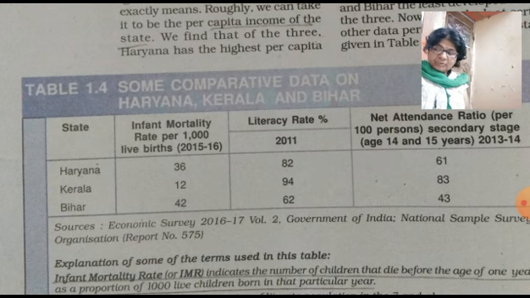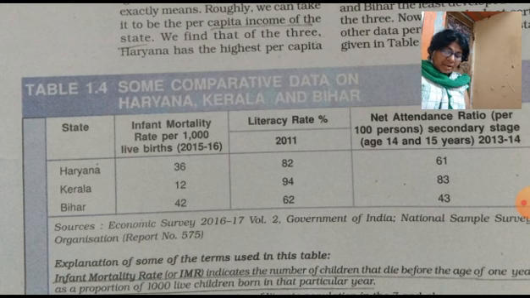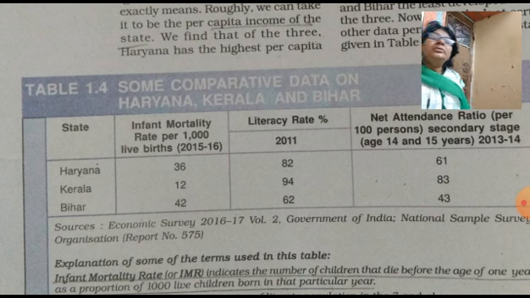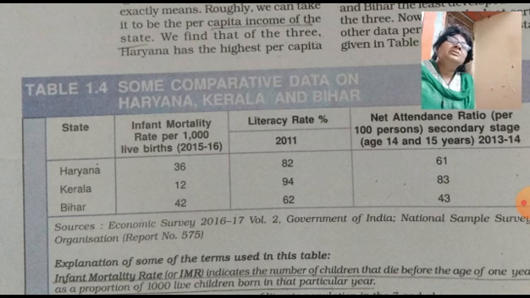Even Bihar is less developed, their average income as well as net attendance ratio is also less. This means development is also important apart from income, or along with income, other development is very important for comparing among the states or among the countries.